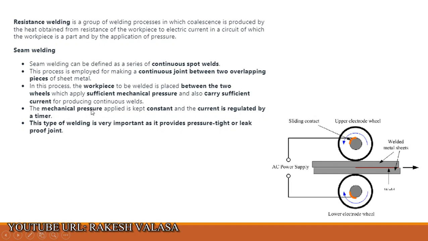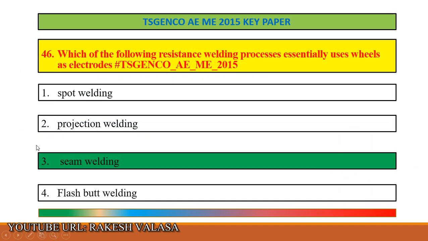The mechanical pressure applied is kept constant and the current is regulated by a timer. This type of welding is very important as it provides a pressure tight or leak proof joint. So the correct answer is seam welding. In resistance welding, the seam welding process essentially uses wheels as electrodes.